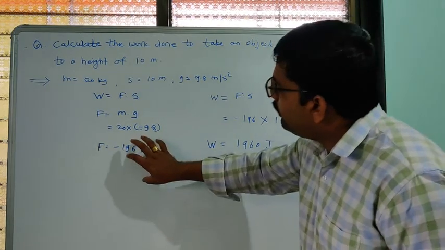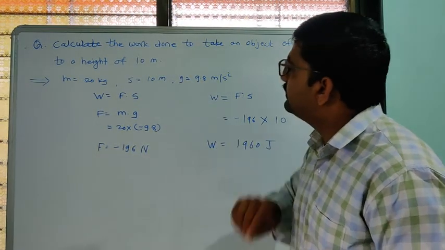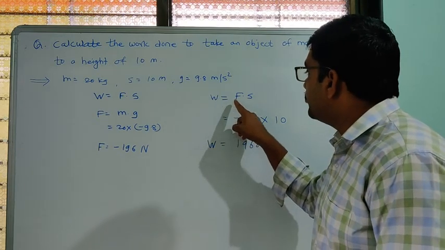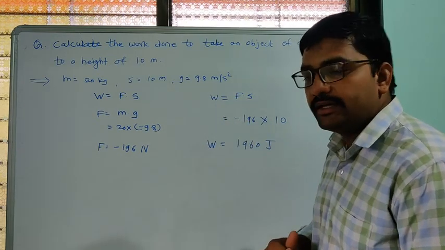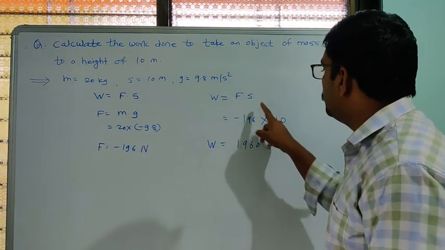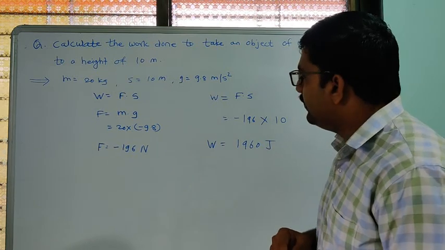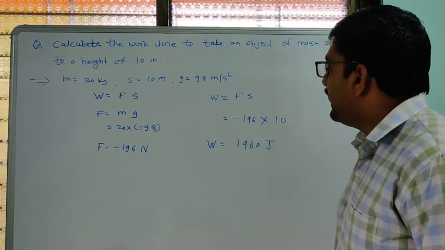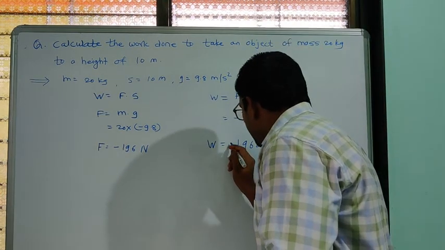Now we have F, and also we have S. So now we can calculate work done. Work done is equal to force into displacement. So force is minus 196 Newton into displacement of 10 meters. So it will be equal to 1960 Joule, and its sign is negative.